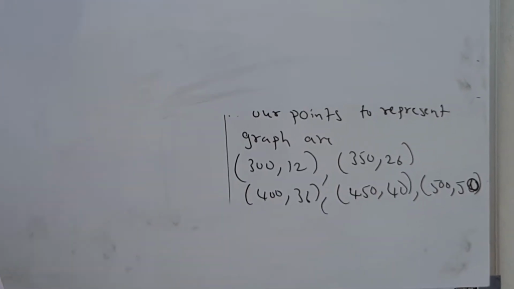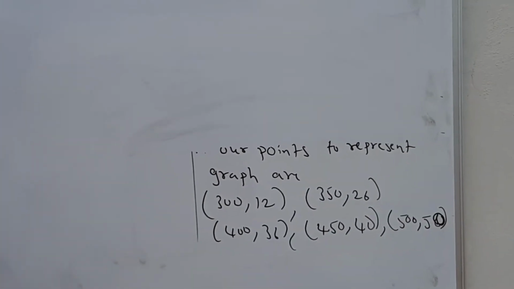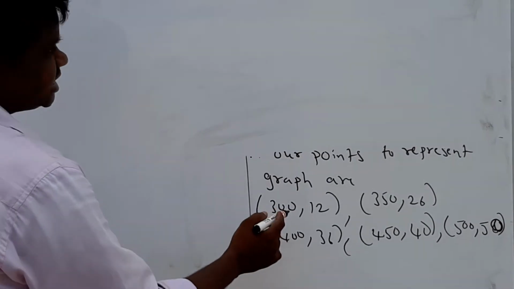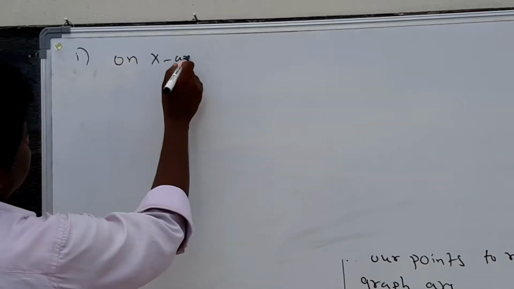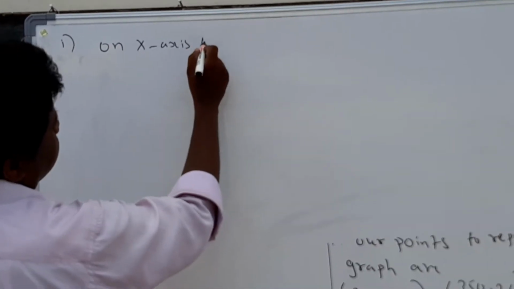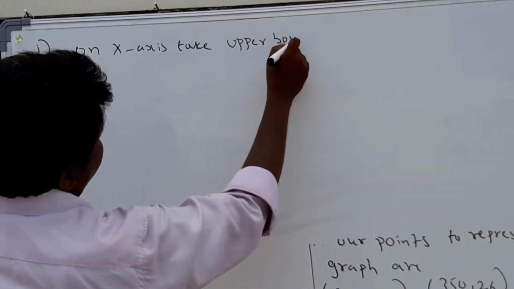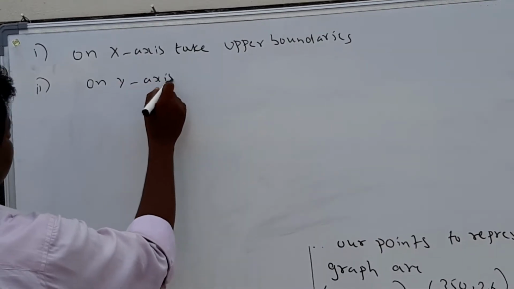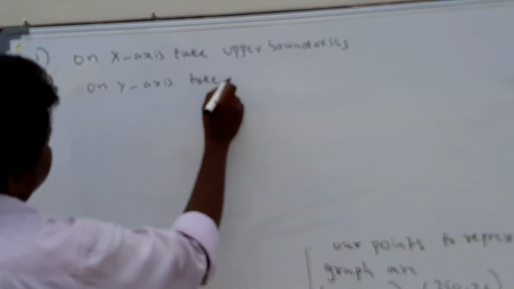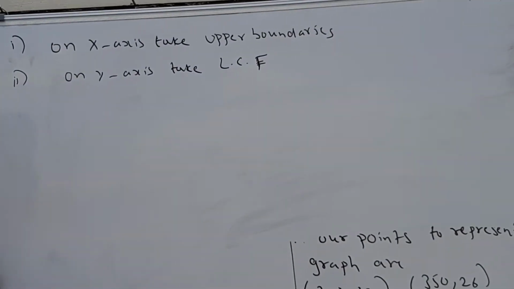So children, now we are going to discuss the graphs: how to represent the given points on the graph paper. For this, the first step is on the x-axis you have to take upper boundaries. On the y-axis, take LCF data. That means less than cumulative frequency.